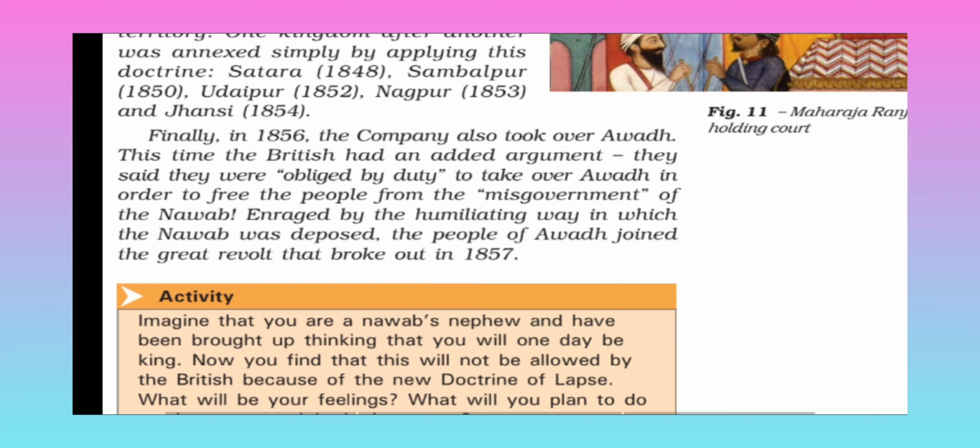Under the Doctrine of Lapse, if any king did not have an inherited son, then that kingdom would automatically be included in the British territory. But in Awadh, they did have an heir. Still, the British gave the reason that the Nawab of Awadh was disobeying the British officials, not following the rules, and misgoverning the whole kingdom, so they conquered Awadh into British territory. This was somehow an injustice, so the people protested against this.